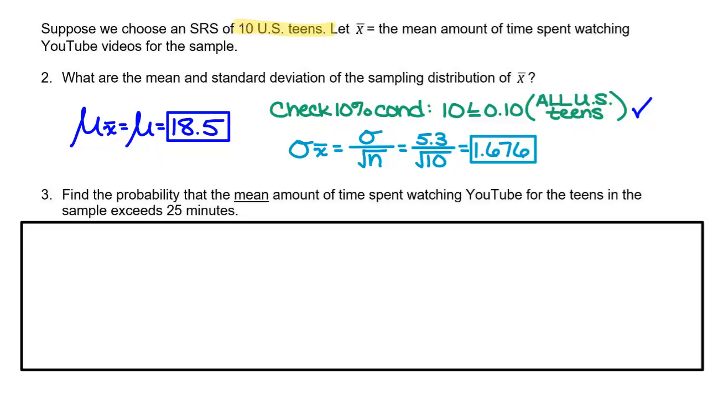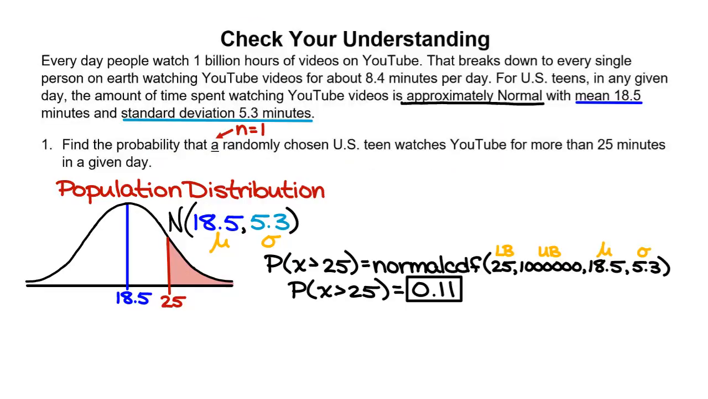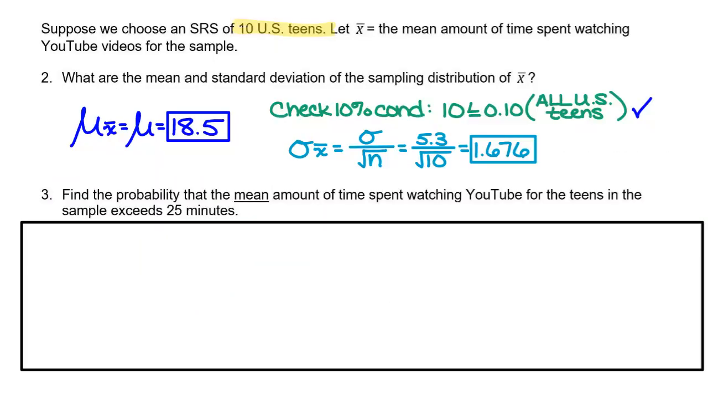Question before we go and do number 3. What would the shape of the sampling distribution be? Approximately normal. How do we know? Because it's the same as the population. Right here it said that the population was approximately normal, so the sampling distribution will also be approximately normal. I want you guys to do number 3, similar to number 1, but now we're doing it for the sampling distribution, not for the population. Take about 1.5 minutes to do number 3.